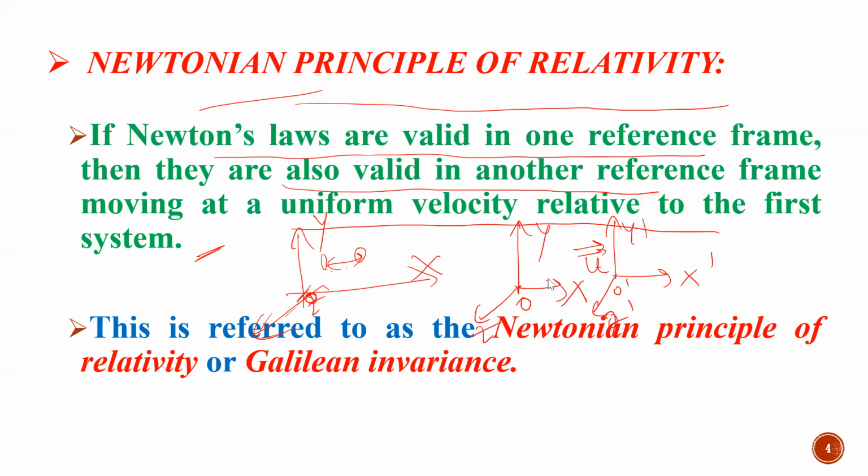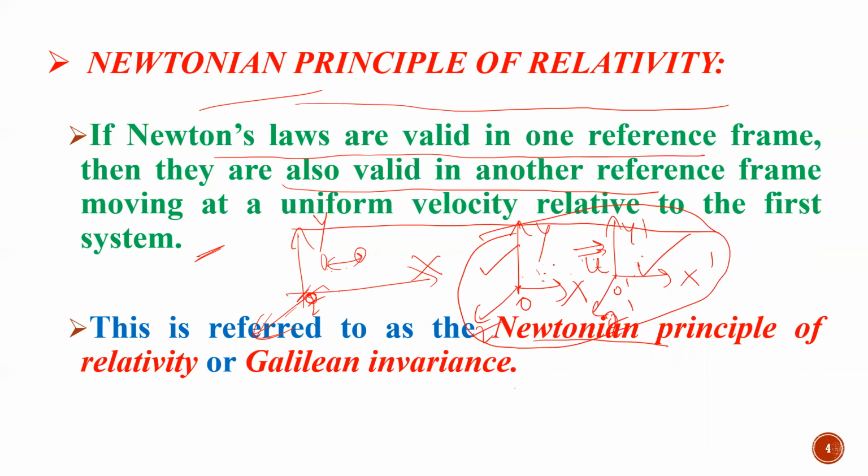Now, moving at uniform velocity u bar relative to the first system, what happens? Since these two are related with constant velocity, this type of principle is called the Newtonian principle of relativity. If I say this frame is an inertial frame which is moving with velocity u bar with respect to the other frame, then Newton's laws are valid here also.